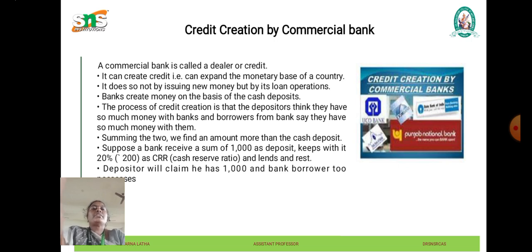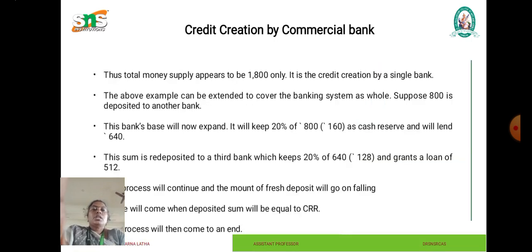The process of credit creation is that the depositors think they have so much money with the banks, and borrowers from the bank say they have so much money with them. Summing the two, we find an amount more than the cash deposit. Suppose a bank receives a sum of rupees 1000 as a deposit, keeps with it 20% as CRR and lends the rest. The depositor will claim he has 1000 and the bank lends 800 to clients. The total money supply appears to be 1800. It is a credit creation by a single bank.